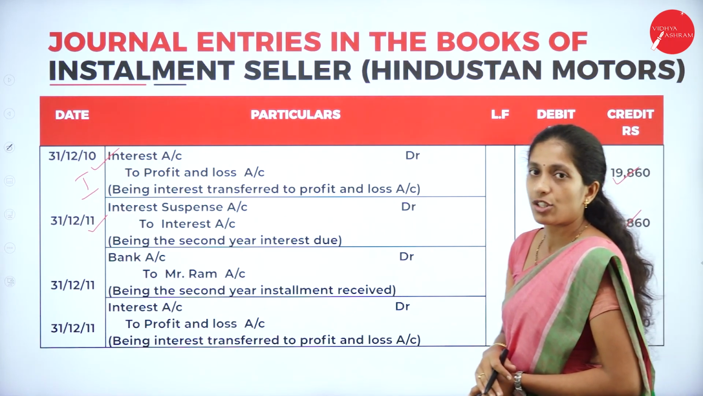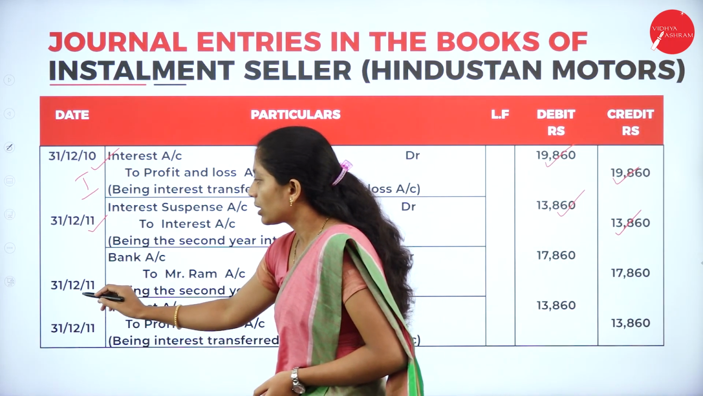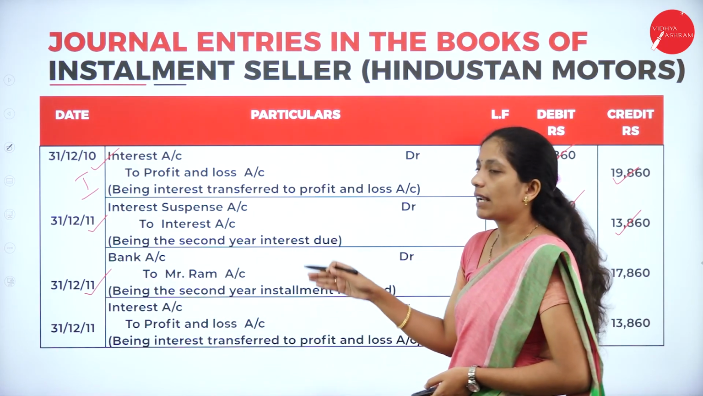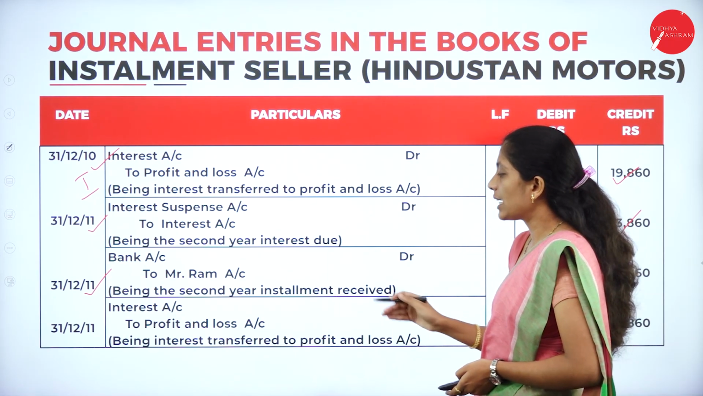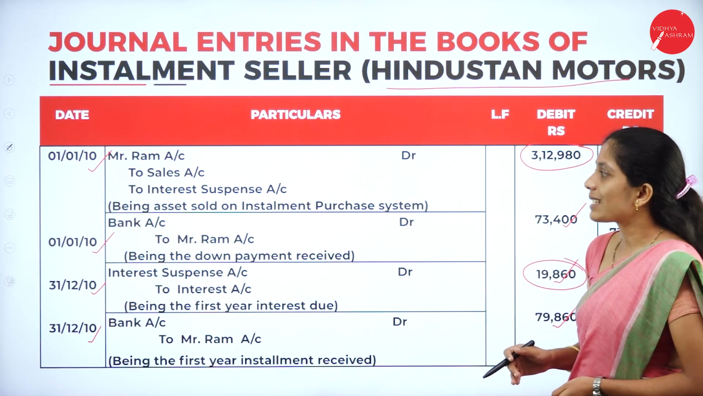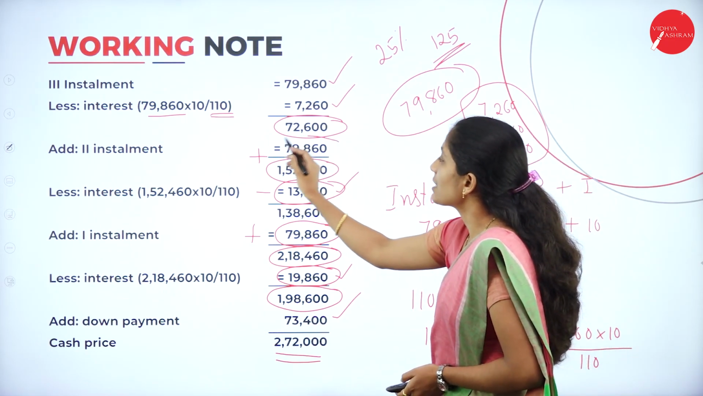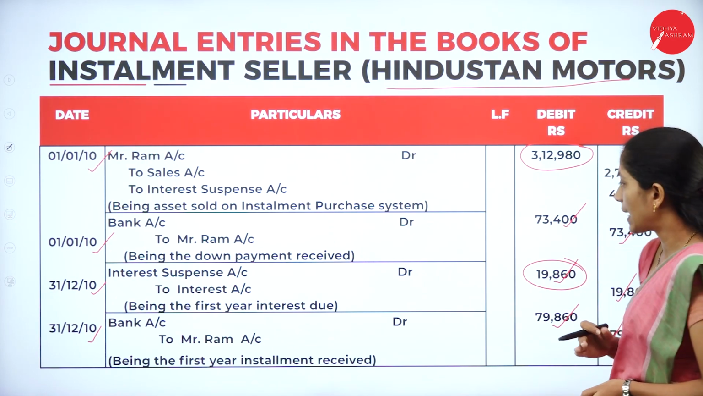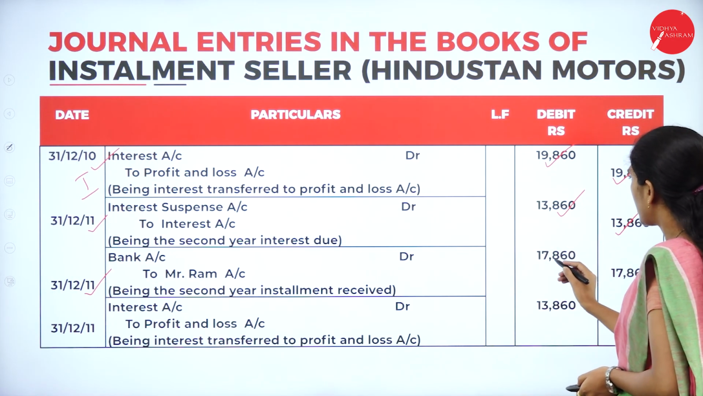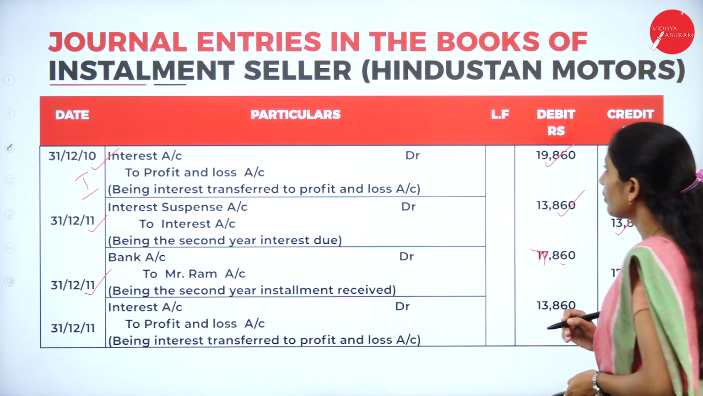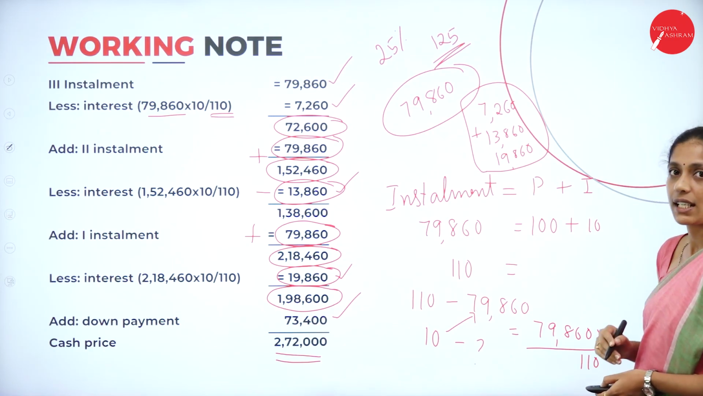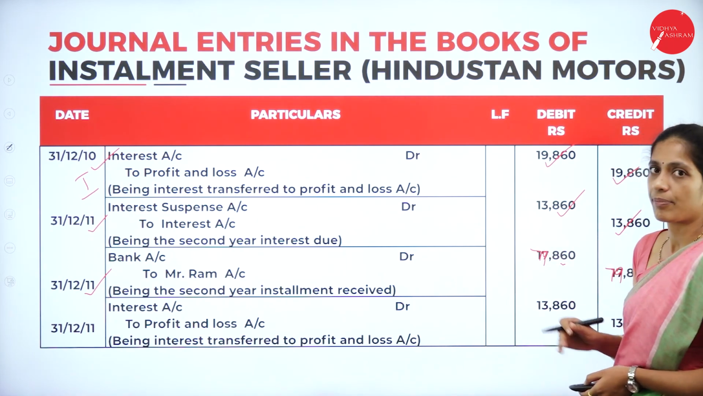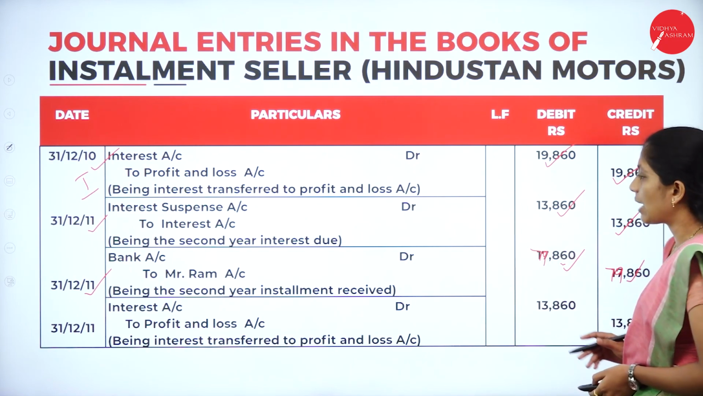And the next entry as usual is for installment received. So 31/12/2011, that is end of the financial year, bank account to Mr. Ram account, being the second year installment received. Now what is the second year installment? It is 79,860. They have told us the installment amount remains same. So what is the installment amount? 79,860. Clear? That is receiving of installment amount.